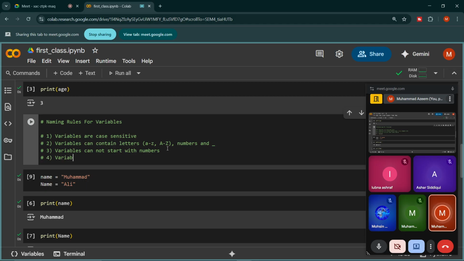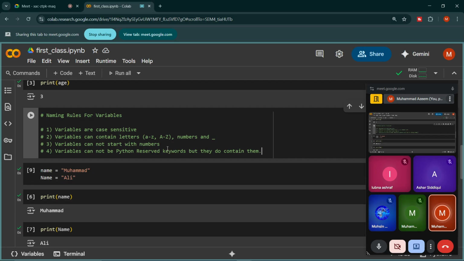Variables cannot be Python reserved keywords, but they do contain them. Okay, so now what does this rule mean?